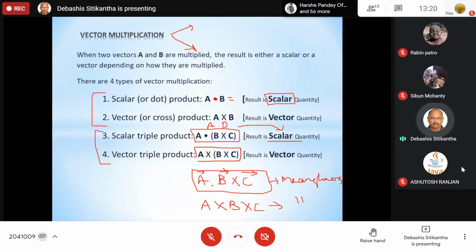When you write it in this manner, B cross C results in another vector D, and A vector when cross multiplied with another vector D is obviously going to give a vector quantity. Please don't get confused with all these things. These are standardized formats and you have to follow them.